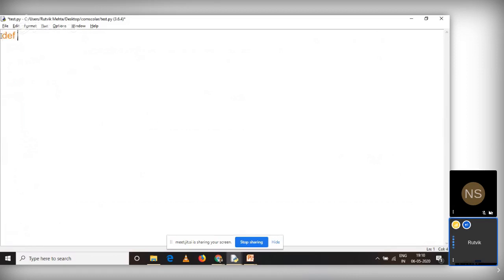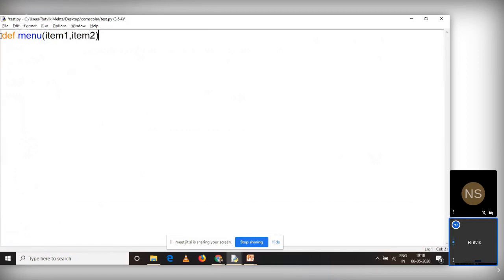So let me start with a function called menu. This is just a simple program for defining, let us say, a restaurant menu. And I'm saying that what should be, let us say, ice cream. Or let me say item 1 and item 2. Very simple. Item 1 and item 2, right?